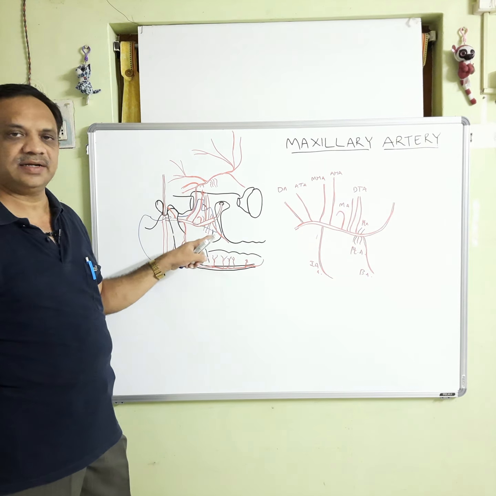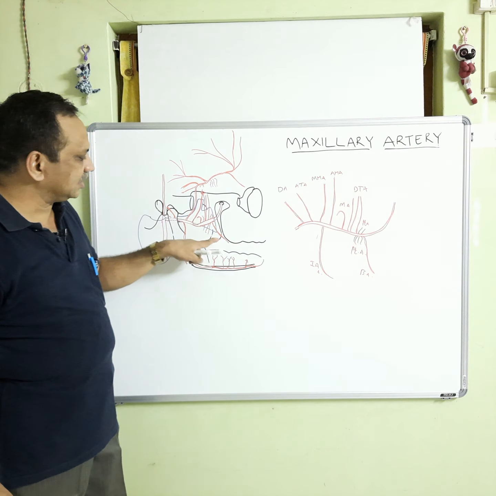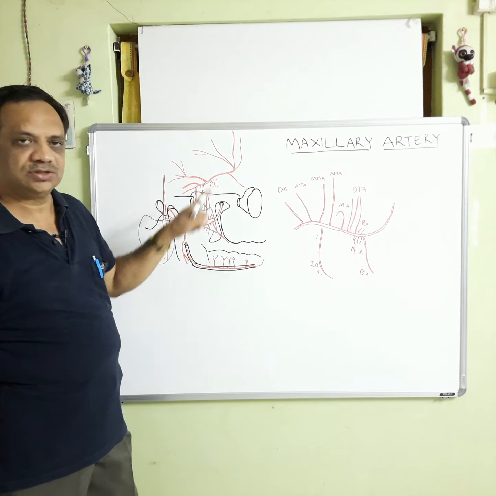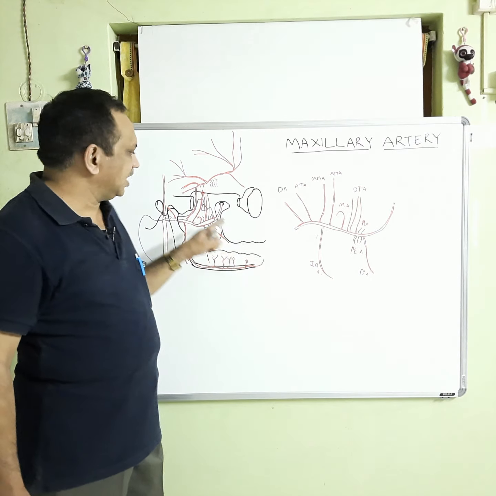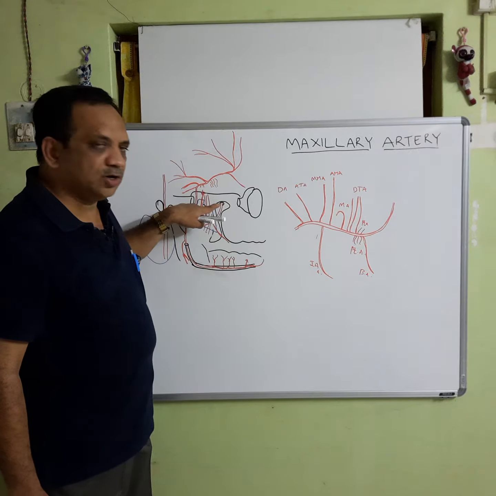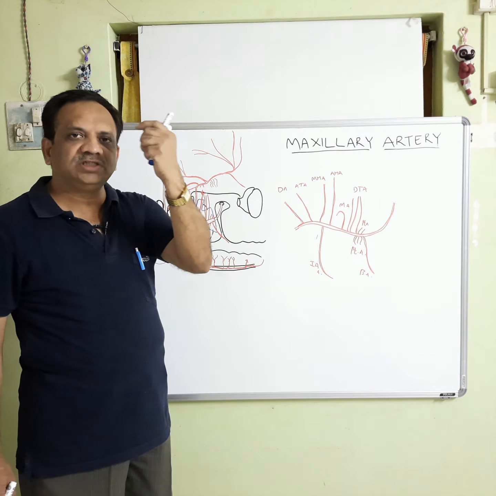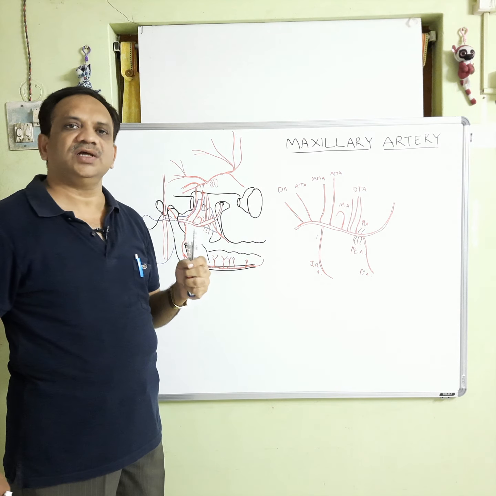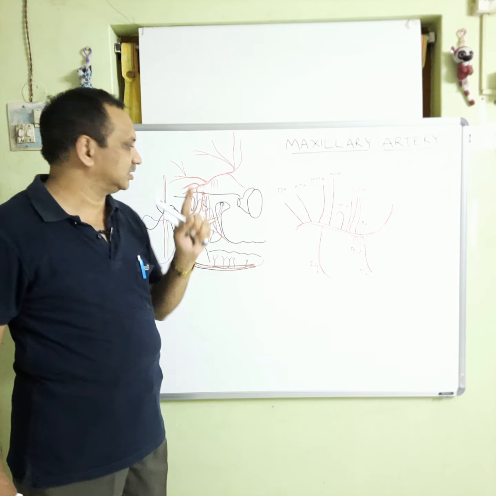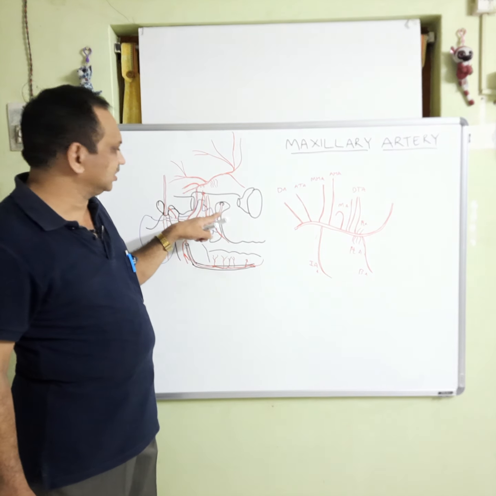Now, from here the maxillary artery turns medially, enters the pterygomaxillary fissure between the pterygoid plate and the maxilla and enters into the pterygopalatine fossa. Within the fossa, it runs medially to enter the sphenopalatine foramen, which leads this artery into the posterior aspect of the roof of the nose, in the posterior aspect of the superior meatus. So, it gives almost 6 branches here.